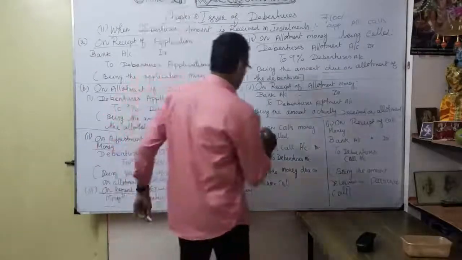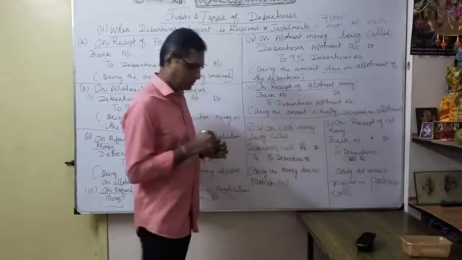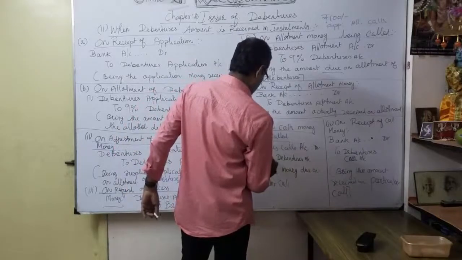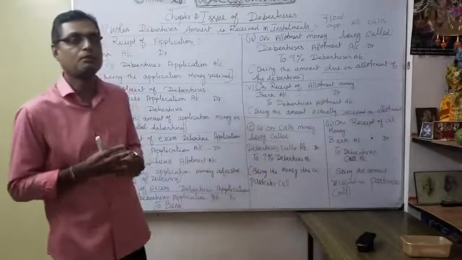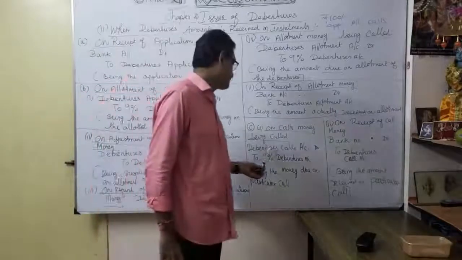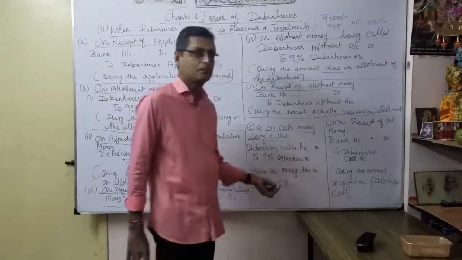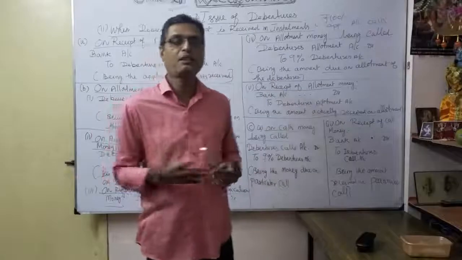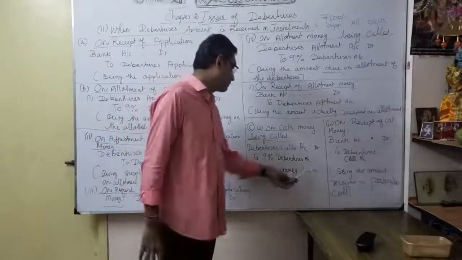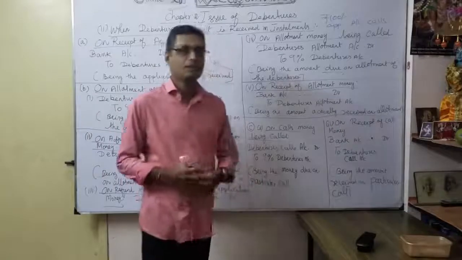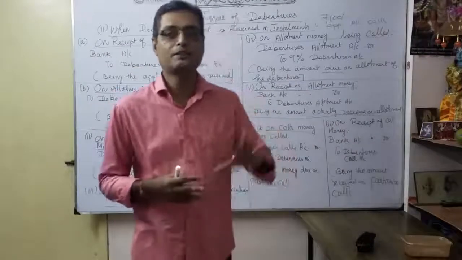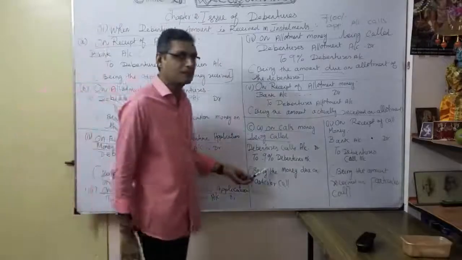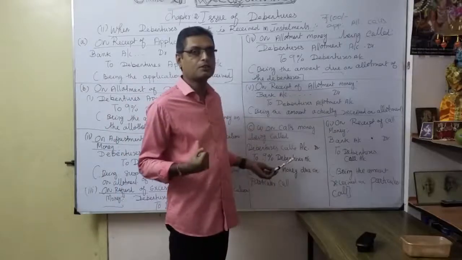Now on calls, money being called, maybe the first call. For example, first call: debentures calls account to 9% debentures account. So for example, first call due, that's what they are telling here. Debentures calls account to 9% debentures account, being the money due on a particular call. Maybe whether first call or second call, you want to mention, so being the money due on first call or on second call. According to the particular call, you want to specify whether it is the first call, or second and final call. The same manner, it's a due entry: how much you are supposed to receive in the form of calls.